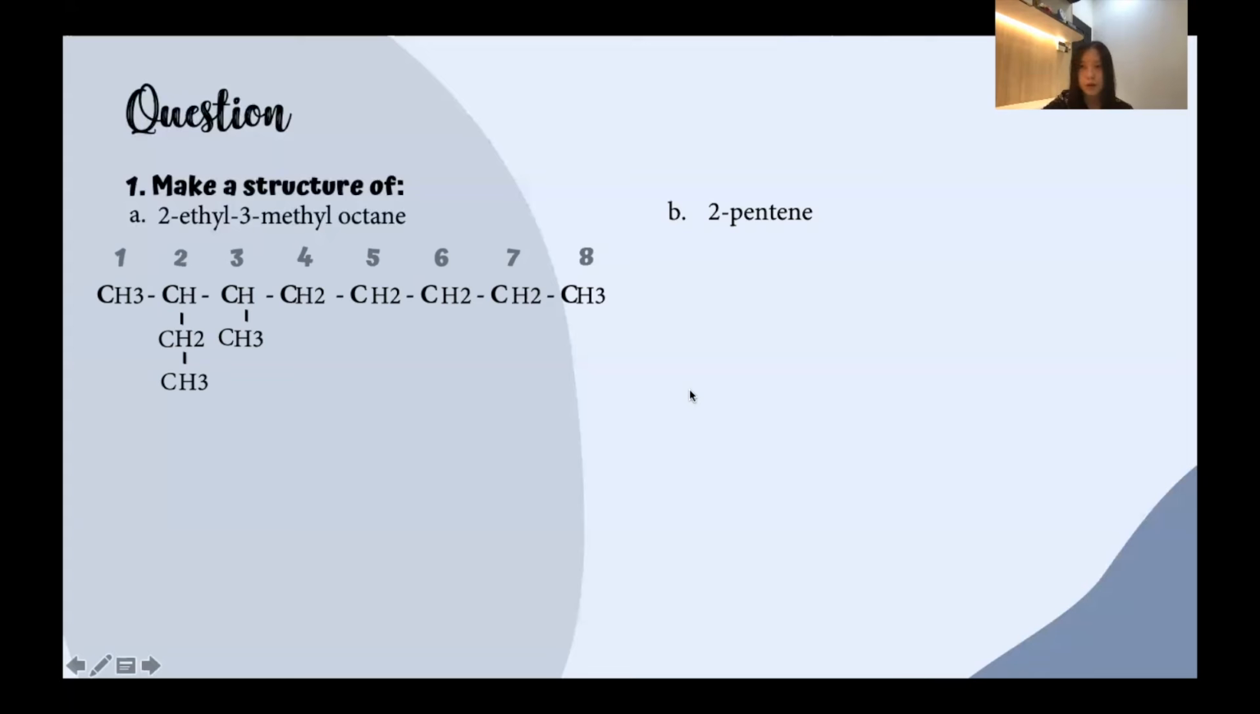Next, we'll proceed to part B, 2-pentene. First, we are going to draw 5 carbon atoms, since we are going to figure out the pentane structure. Next, we are going to count from one side of the hydrocarbon to draw out the double bond, which is located between the second and the third carbon. Next, we are going to add the hydrogen atoms to fulfill the bonds of carbon atoms. And this is the result of the structure of 2-pentene.